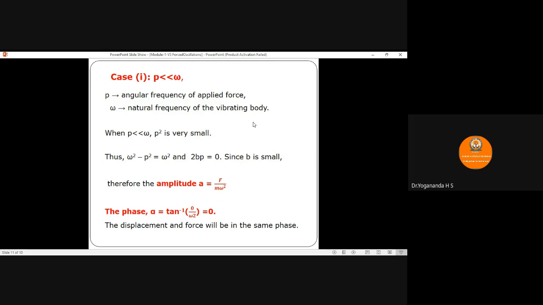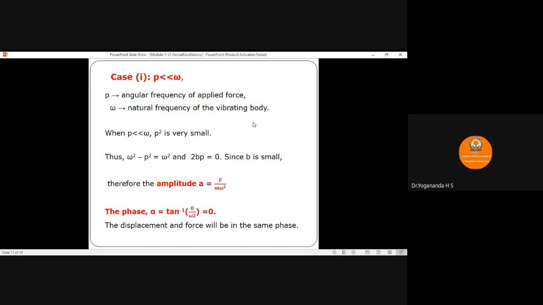Since the value of P is small and B is also small, therefore I'm equating the term 2bp is nearly equal to 0. If I substitute this in the amplitude expression, then the expression for amplitude becomes A equals F by M, F divided by M into omega square. So this is the expression for amplitude when the frequency of the applied periodic force is very much less than the natural frequency of the oscillating body.